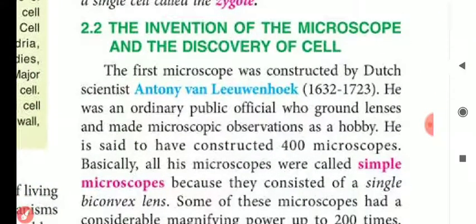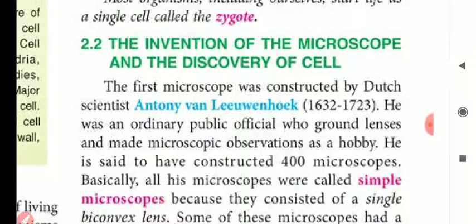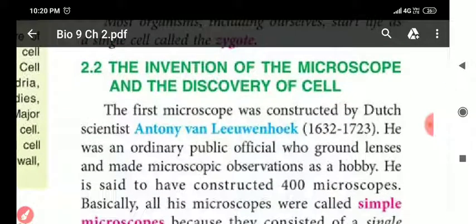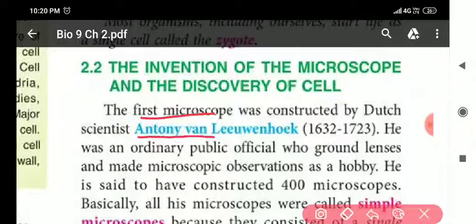Next, my dear students, we will discuss the invention of the microscope and the discovery of the cell. The first microscope was constructed by the Dutch scientist Antony van Leeuwenhoek. You have to remember the name of who made the first microscope, Antony van Leeuwenhoek.